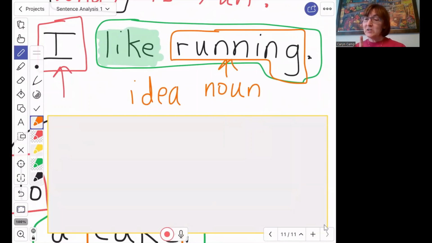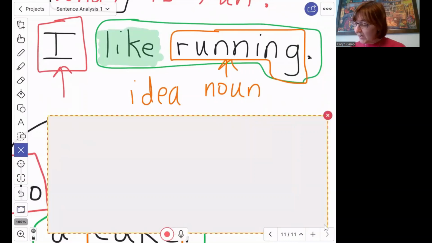The answer to that question, what, is running, the activity of running. So that's a noun, but it's not the subject of the sentence. I'm not saying that running likes me. I'm saying that it's all about me, I like running. So if it's not the subject, remember what we call it? Object. So in this sentence, running is an object.